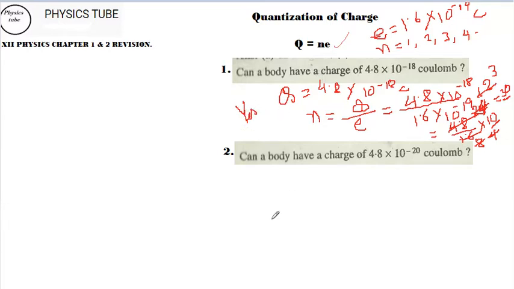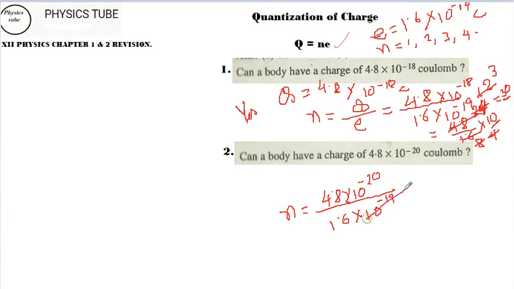Now let's see this one. Same thing, only the 10 to the power values are being changed. So let me go to the same calculation in a similar way: 4.8 into 10 to the power of minus 20 divided by 1.6 into 10 to the power of minus 19. So here we have some problem.